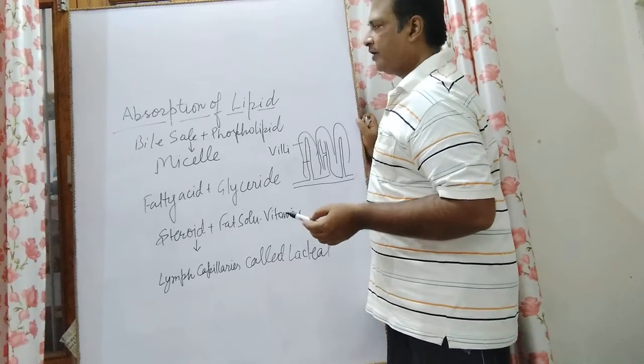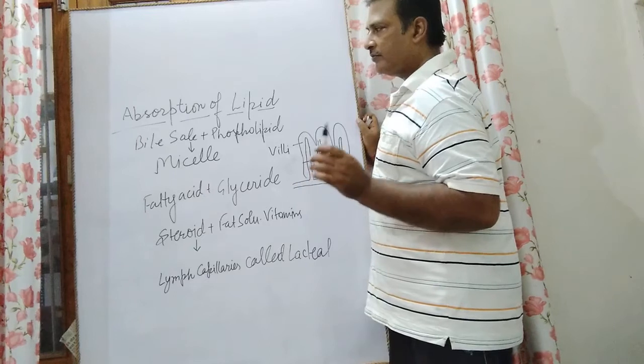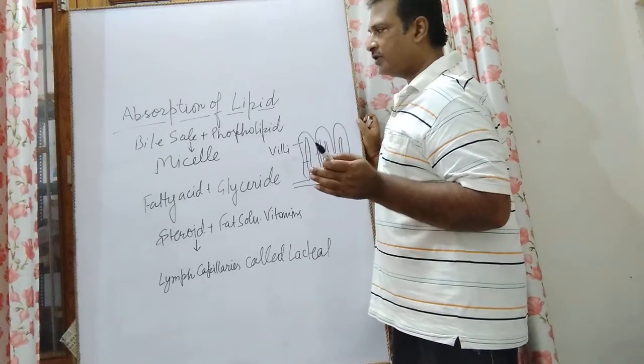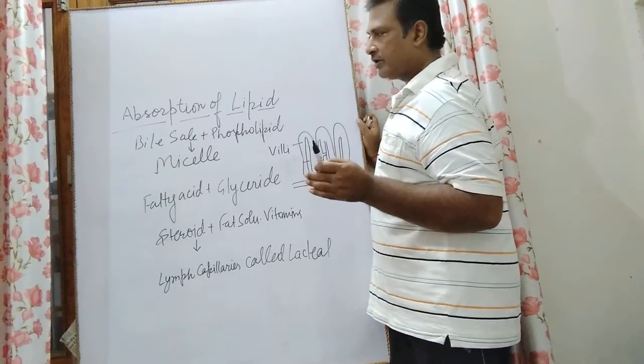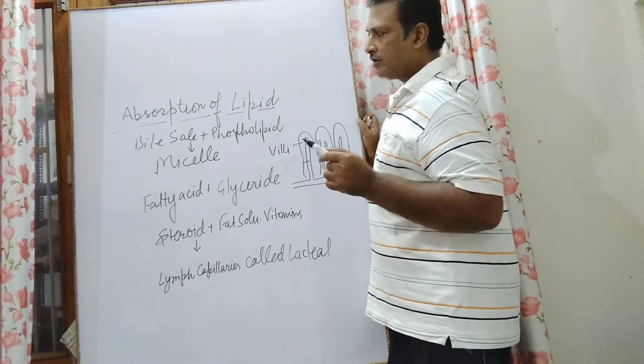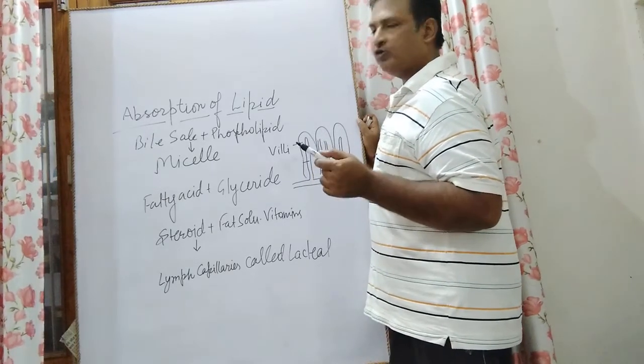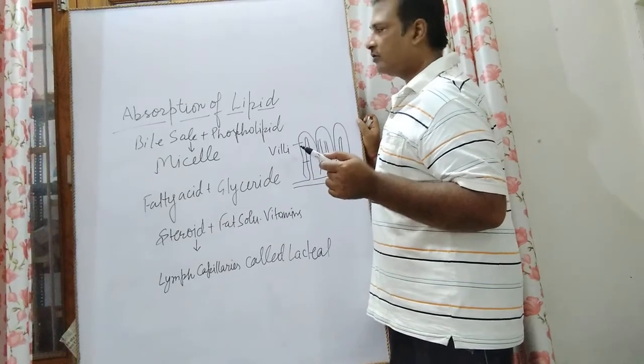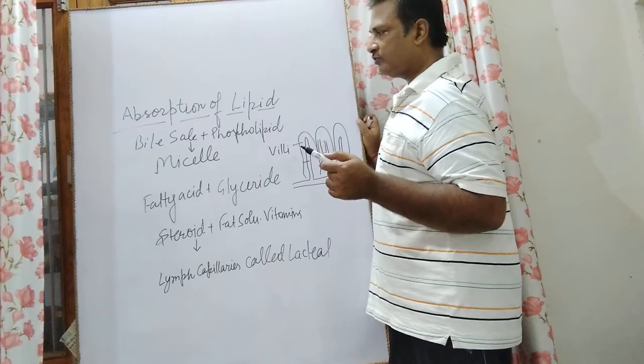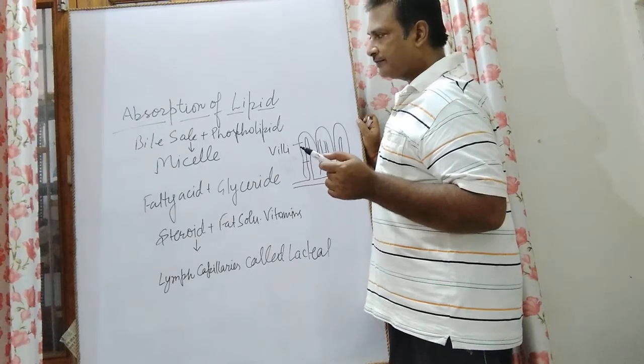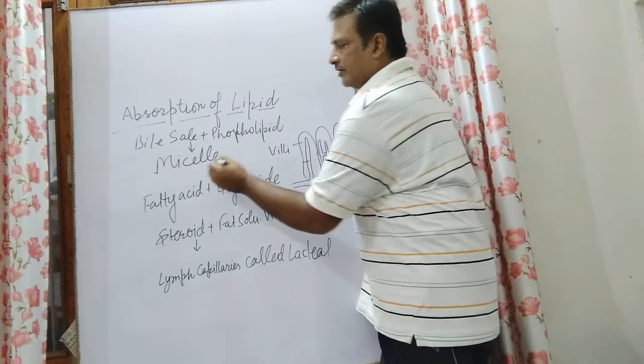The starting of lipid absorption: when bile juice is secreted from the liver, it breaks down large fat globules into smaller ones, and the structure is known as micelle.